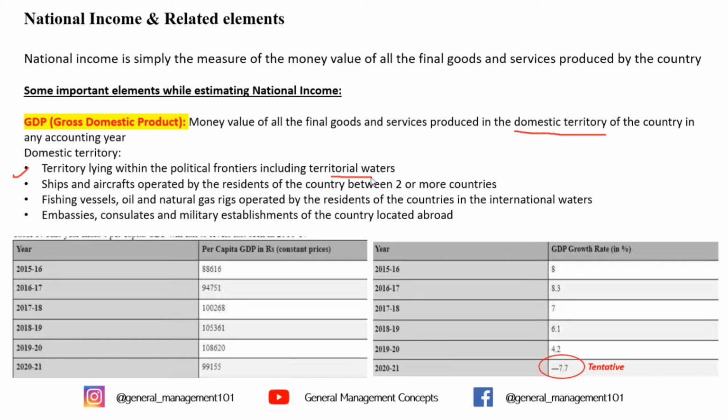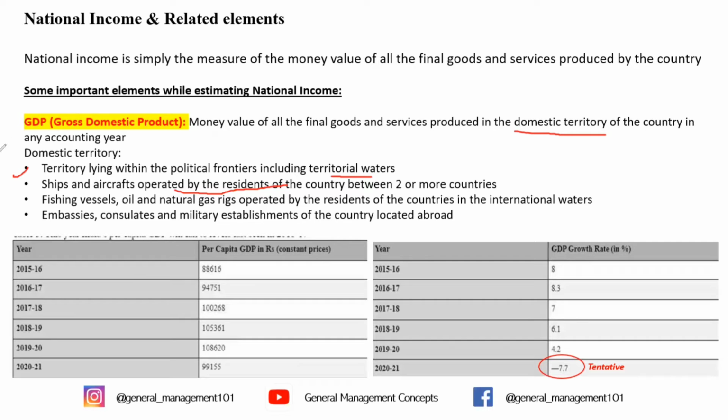The second is the ships and aircraft that are operated by the residents of the country between two or more countries. For example, there's an aircraft which is operated between India and, let's say, another country XYZ. Even if this aircraft is present in, let's say, Pakistan or Bangladesh or Afghanistan, if it is manufactured in India and operated by the residents of the country, then the salary given to that pilot and the services produced by the aircraft, all these things will be counted as the GDP of our country.